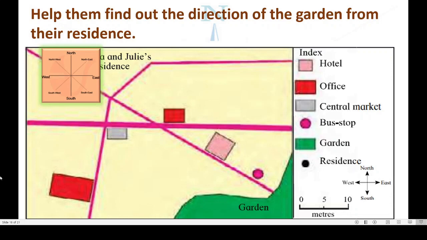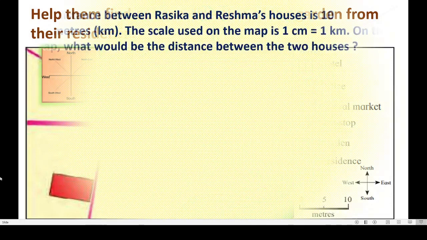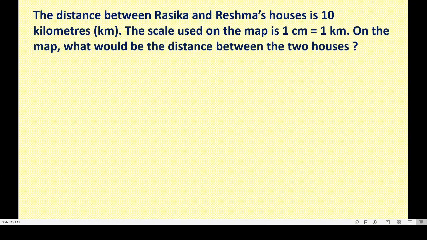Shall we move further? One more sum is there. Come on, help me to solve this sum. Okay, the distance between Rasika and Reshma's houses is 10 kilometers.